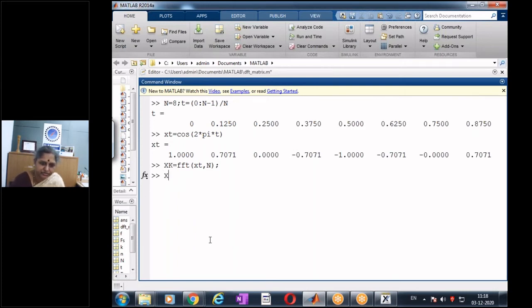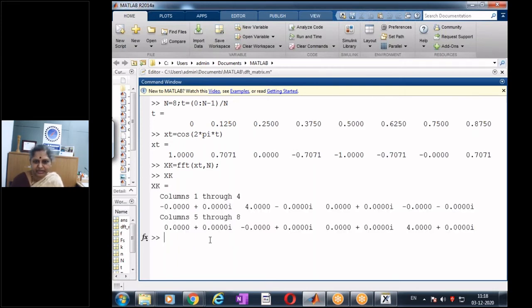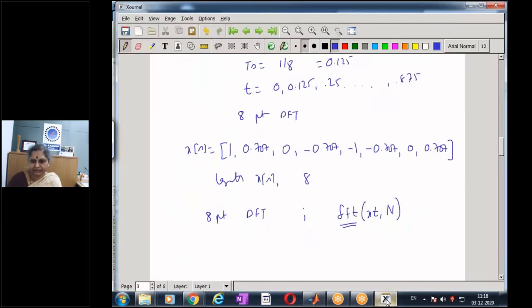So I get my x of k. Let us see what my x of k is. If you see the x of k, the complex component is 0 and it is only real. So let me try to look at the real values of x of k. What I have is 0, 4, 0, 0, 0, and 4. So this is my DFT.